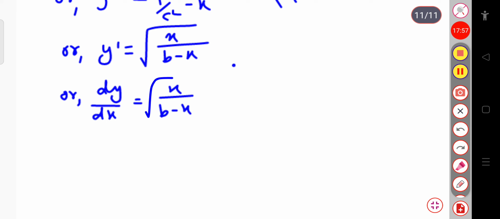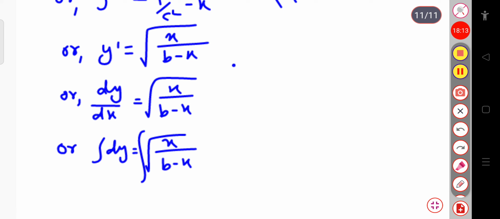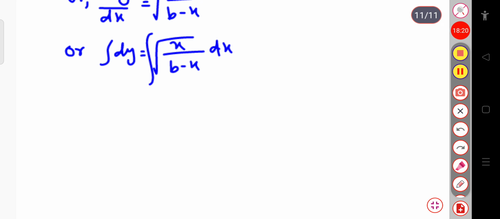Or we can write dy equal to root over of x by b minus x into dx, or simply the integration over dy equals the integration of root over x by b minus x into dx. Now dy integration will be equal to y.